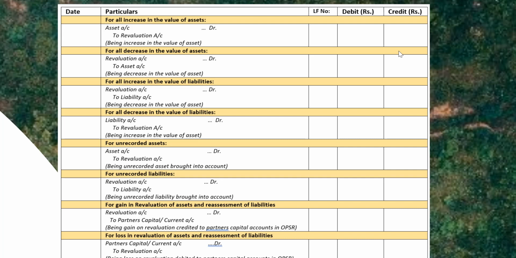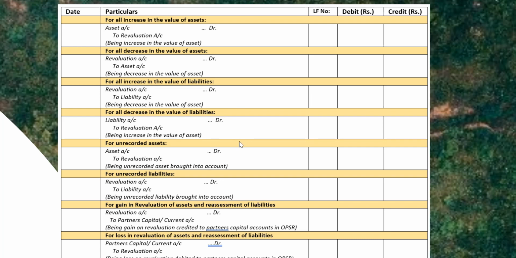For all decrease in value of assets, we need to debit the revaluation account and credit the specific asset account. For all increase in the value of liabilities, we need to debit the revaluation account and credit the specific liability account. For all decrease in the value of liabilities, we need to debit the liability account and credit the revaluation account.